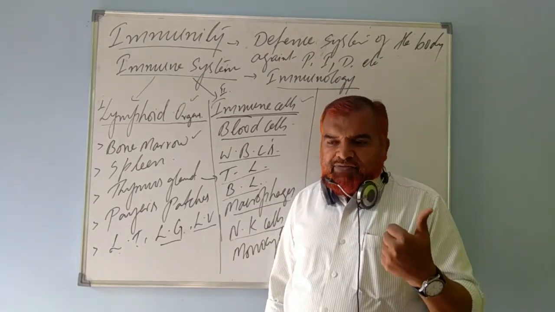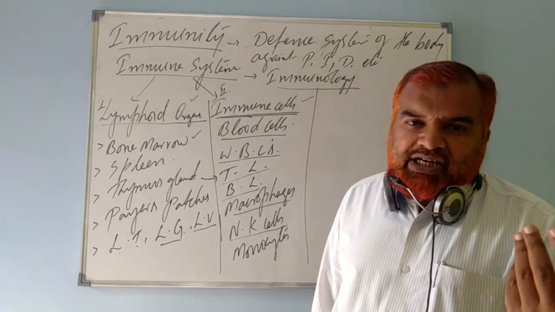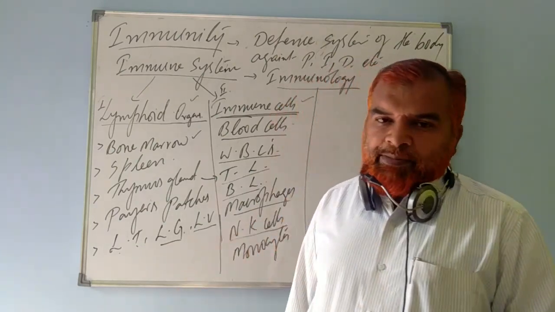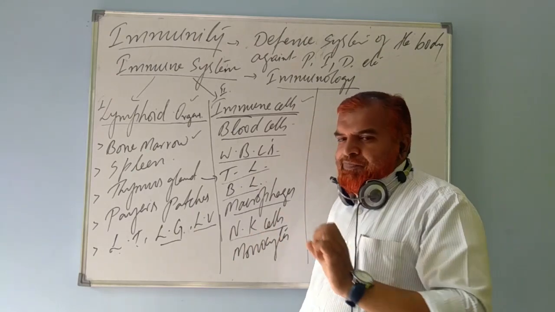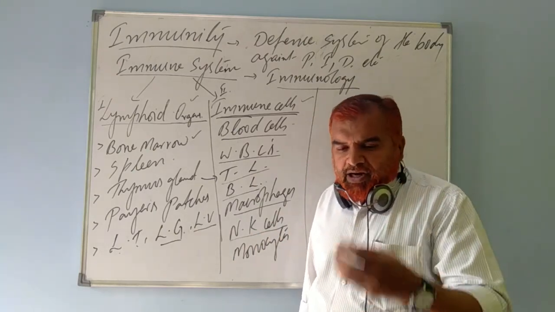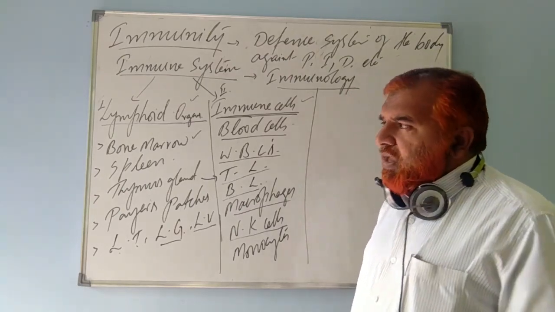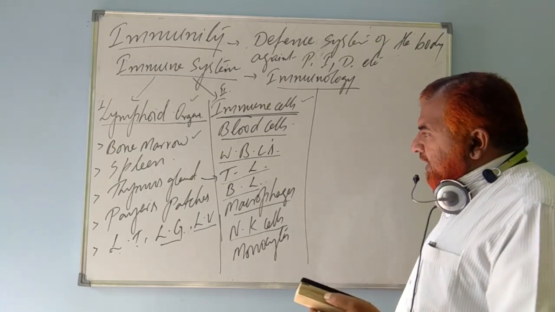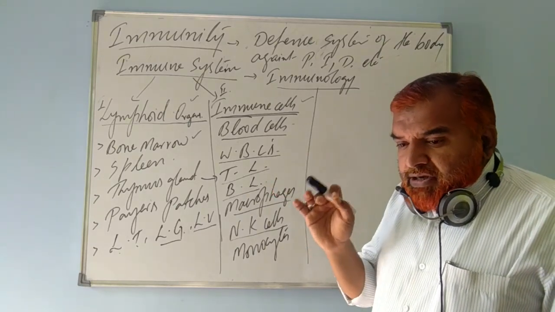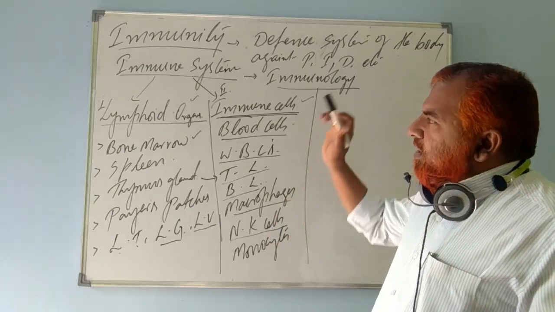Outside the body, now you understand, is foreign particles. What is from inside the body? In certain conditions, cancerous cells will keep growing in your body. Your immune system will try to suppress them, try to kill them. So whether from inside the body or from external sources, whatever harmful problems or hazardous things are taking place, trying to damage the body, to kill, to create illness in the body, all that will be prevented and protected against by the immune system.